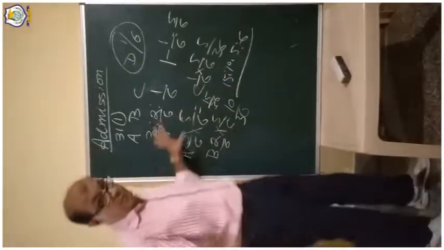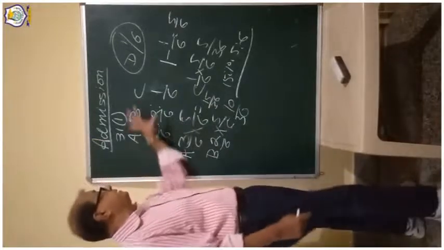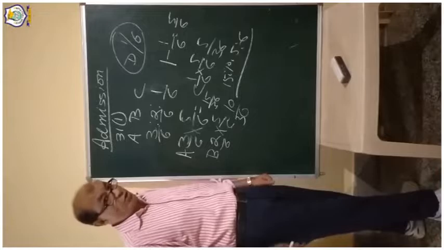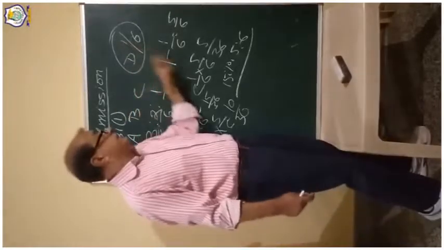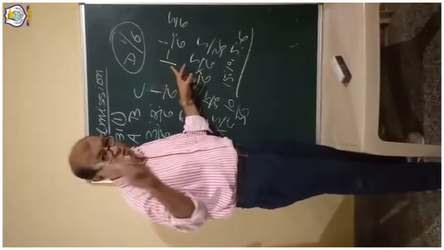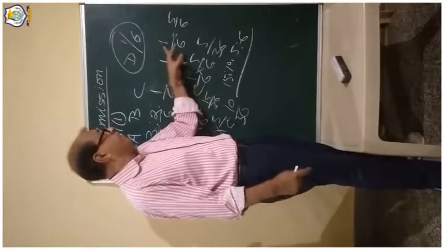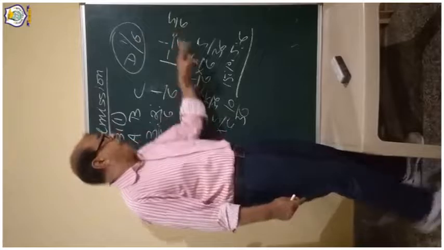Once again I am explaining, just try to listen. Earlier A, B, C were sharing profit in the ratio 3:2:1. D is admitted for a 1/6 share. Assuming the profit is 1, from 1 we deduct 1/6, which D gets. The remaining is 5/6.